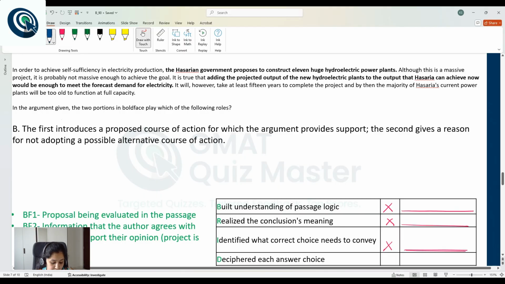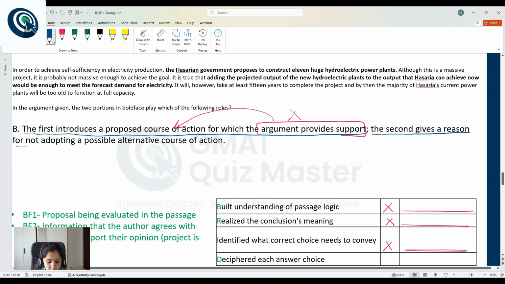Choice B: the first introduces a proposed course of action for which the argument provides support. This is the same as the description of BF1 in choice A, and it is incorrect because the argument does not provide support to this course of action, so this portion is incorrect. Let's read the second portion also. The second gives a reason for not adopting a possible alternative course of action.